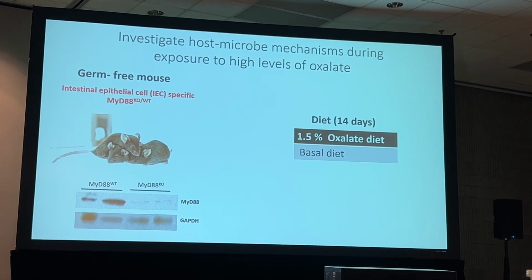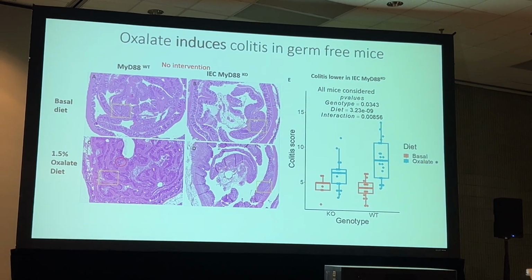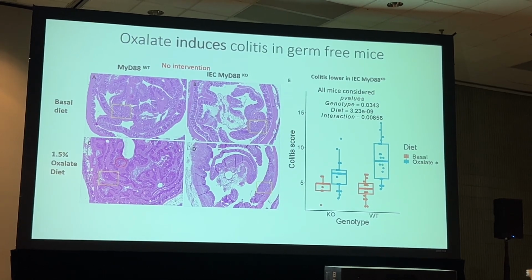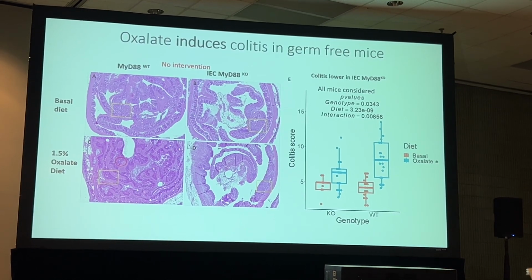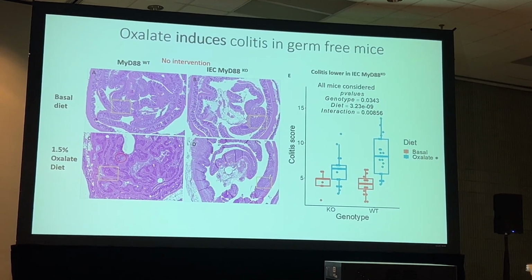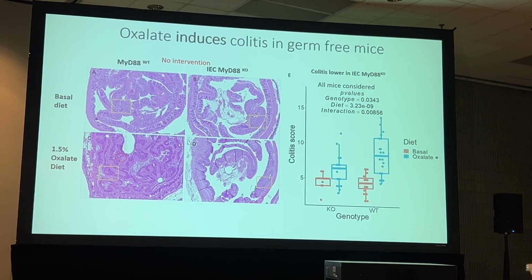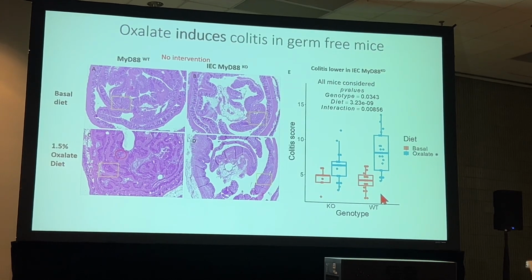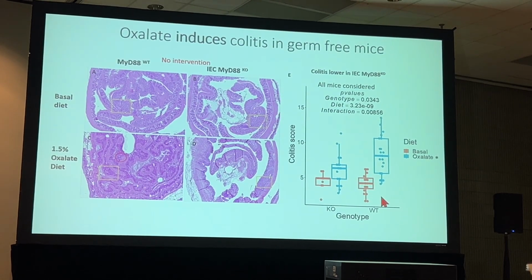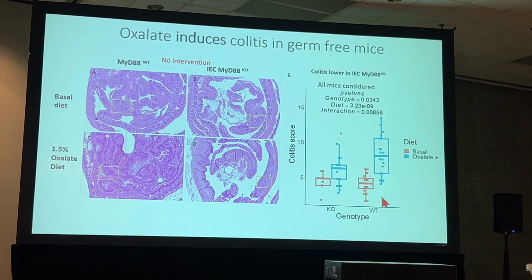Sorry, this slide usually takes a little long to come up because of the image. Here we go. So we looked at how oxalate affects colitis in mice. We looked into the crypt density and crypt hyperplasia. We observed the goblet cell loss, the muscle thickening, and the amount of infiltrates. The colitis scoring was done by 2 independent investigators. And what we saw was that in both the knockout and wild type, oxalate was able to induce a colitis-like phenotype. So basically, oxalate induced colitis in these MyD88 wild type and knockout mice.